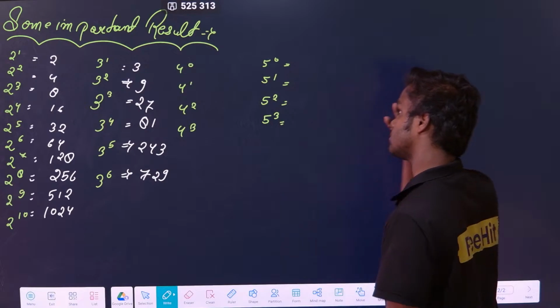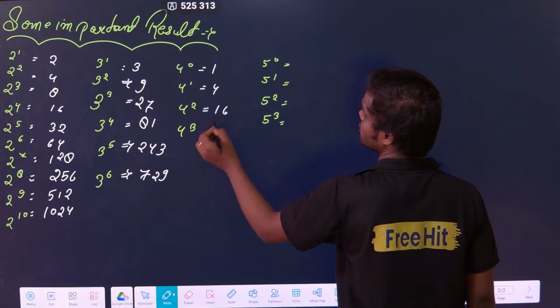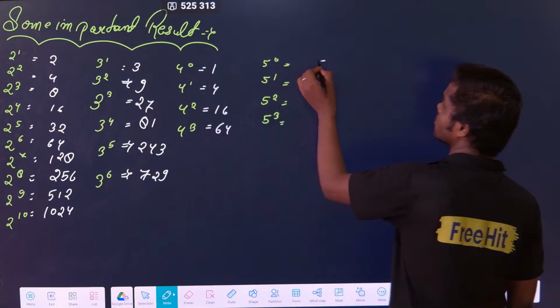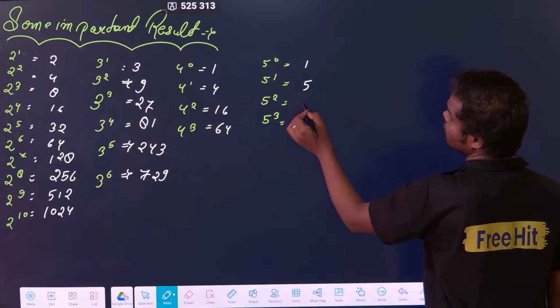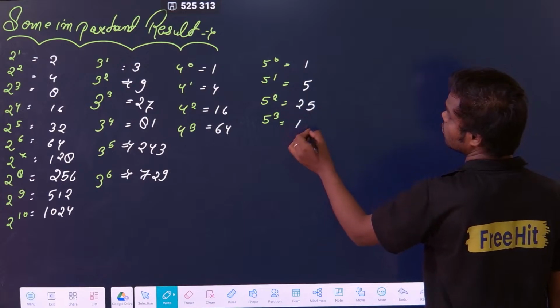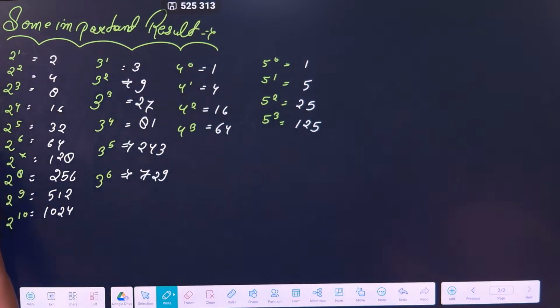Correct? Similarly here, 1, 4, 16, 64. This is 1, 5, 25, 125. Correct? So these are some values which you have to remember in your mind. Okay, these are very important results of very important numbers.